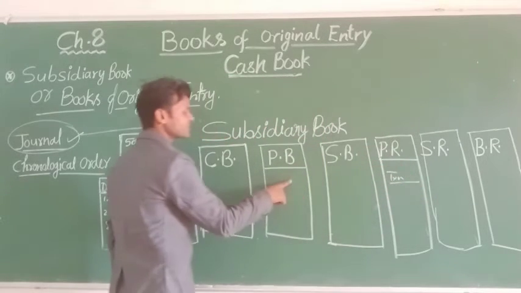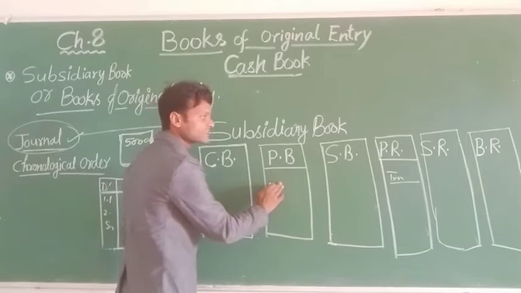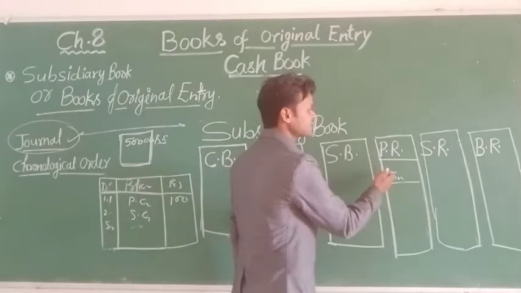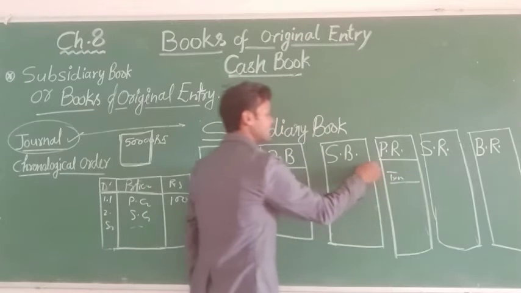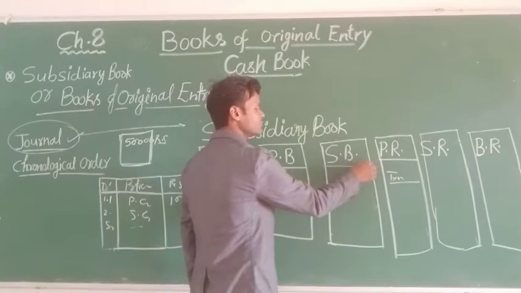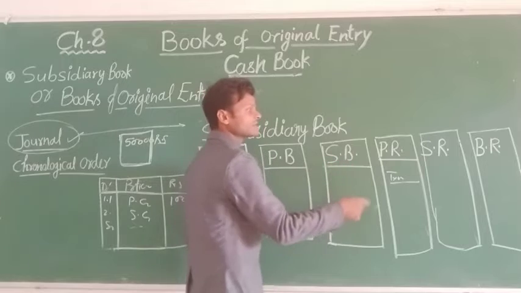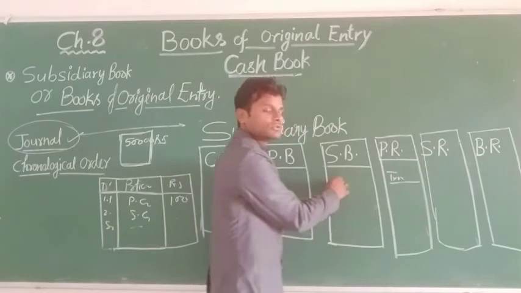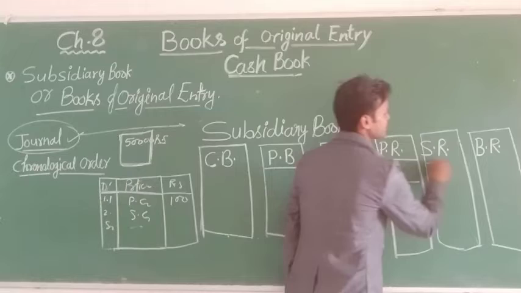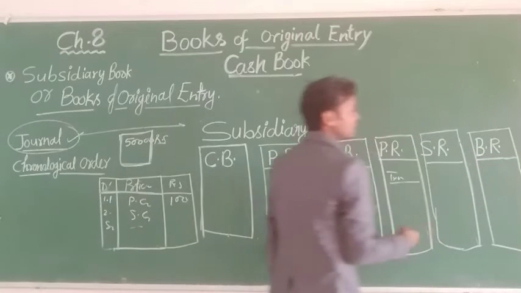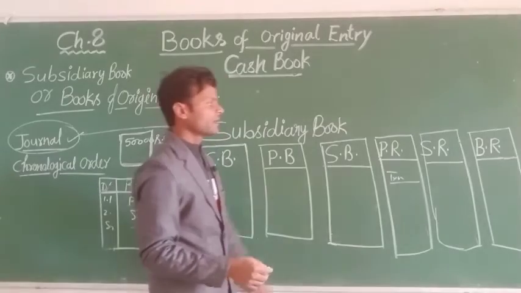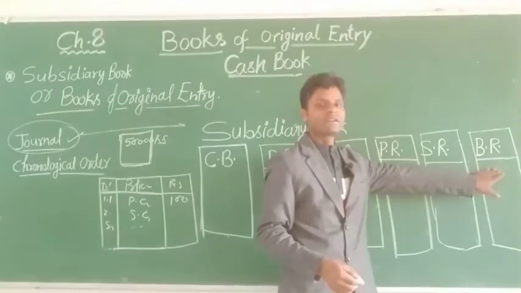Now, anything that is purchased, you record in the purchase book. Any damaged pieces you can return, and that is recorded in the purchase return book. You can sell any goods, and if damaged goods are returned to you, you record them in the sales return book. Now, bills receivable: if you receive any bills for services, you can record them in this book.